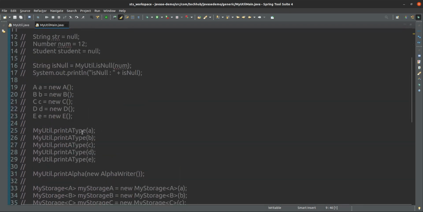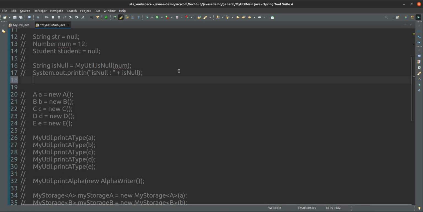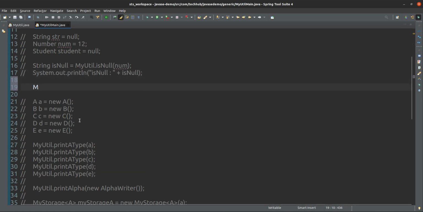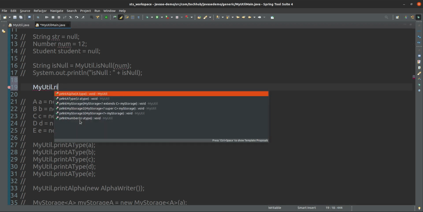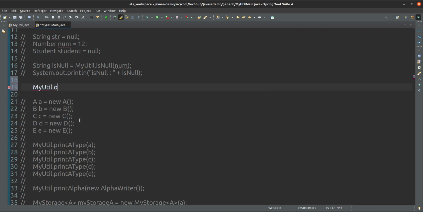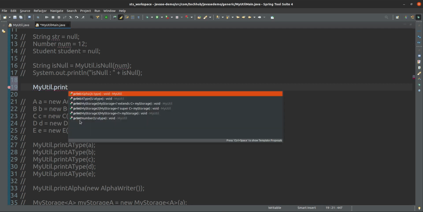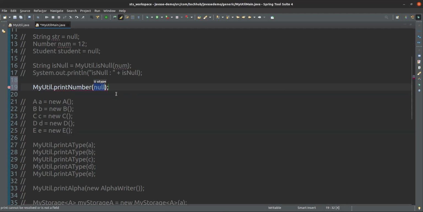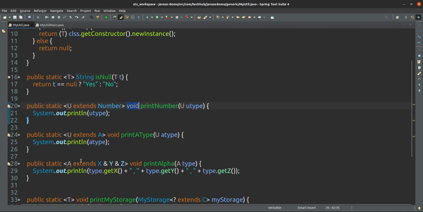Print number we have not. So I can print here, print number, my util dot print number. If you see this print type, return type is void only, but here I am printing U, and U type means U type can be the subtype of number only.